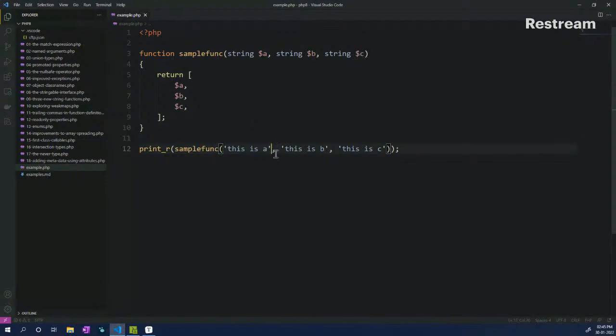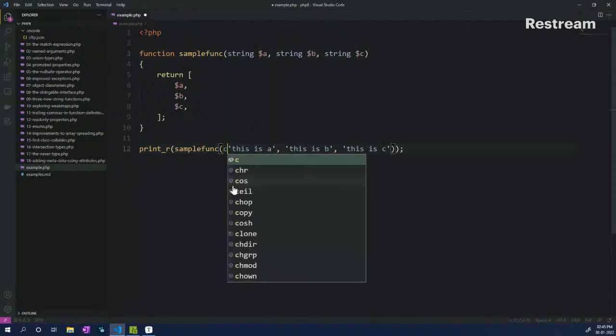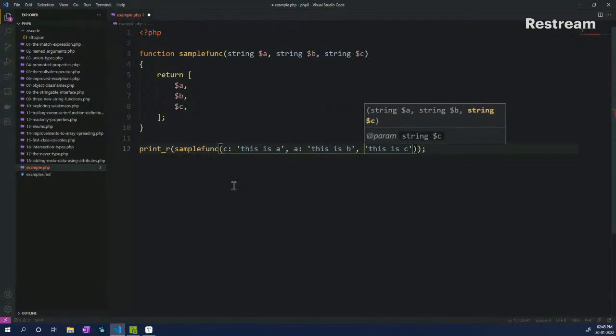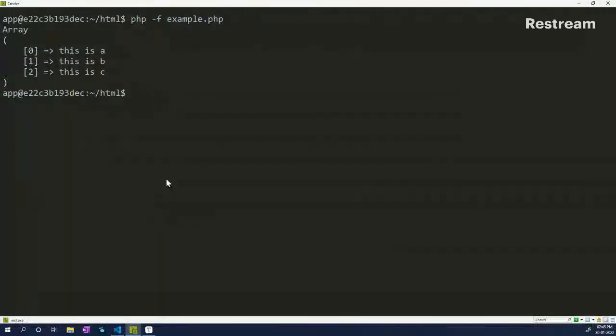So we can have it in a different way as well. If we are using the named argument, we can just put in the name of the variable right in front of it. So I can put in C colon, and let's say I can put in A colon, and then I can put this as B colon. Now if I save, even though we have not changed the order in which we pass the arguments, we have mentioned the named argument in front of it. Let's see how the behavior changes here.